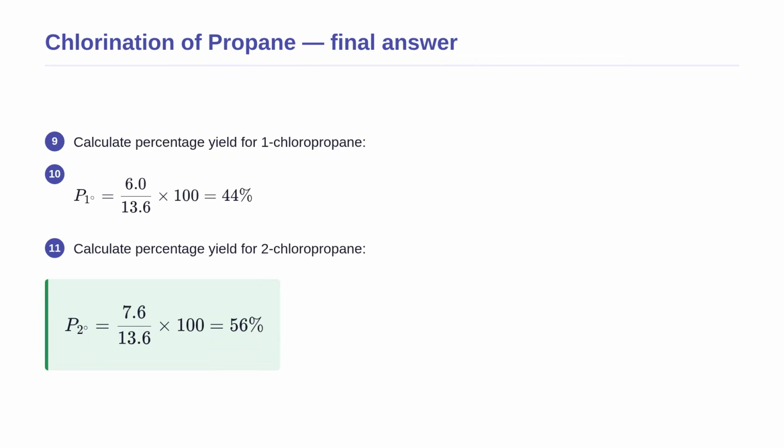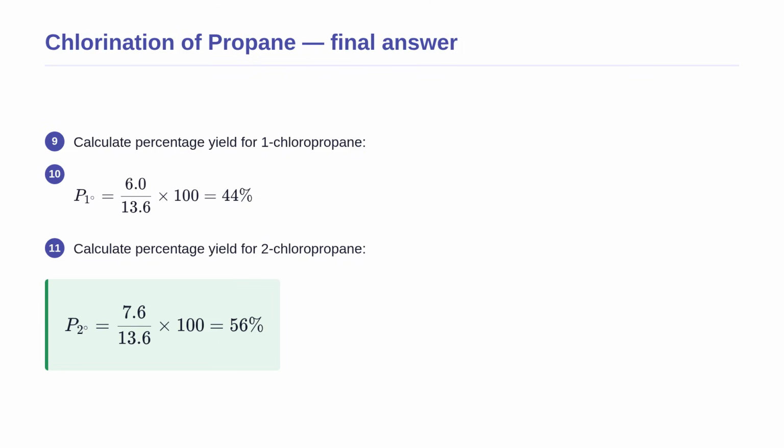Now we will calculate the final percentage yields for the chlorination of propane. We divide the primary relative yield of 6.0 by the total yield of 13.6 and multiply by 100. This tells us that 1-chloropropane makes up 44% of the final product mixture. Next, we divide the secondary relative yield of 7.6 by the total yield, multiplying by 100, which gives us 56% for 2-chloropropane. Physically, this means chlorination is very messy and unselective.